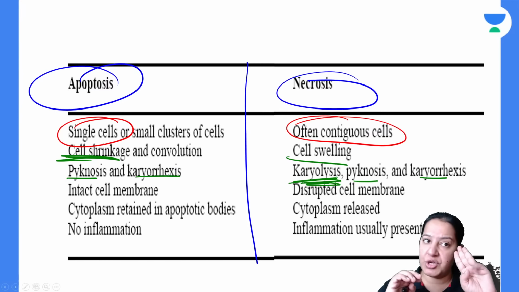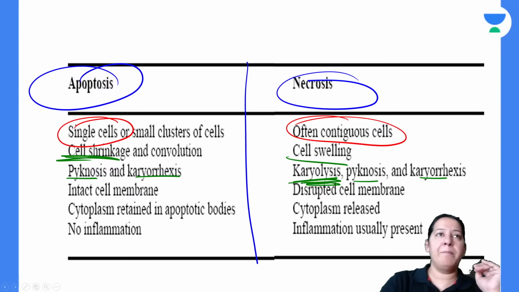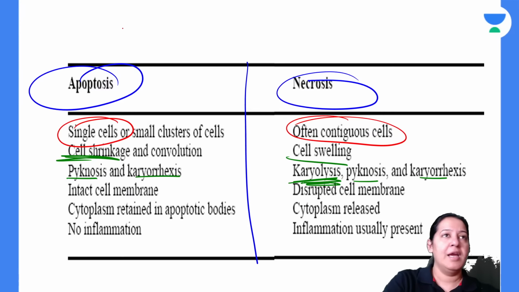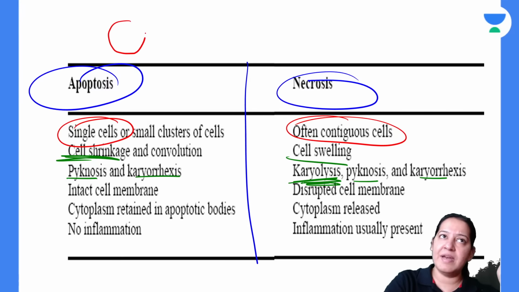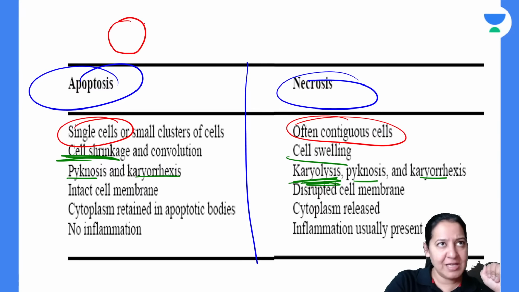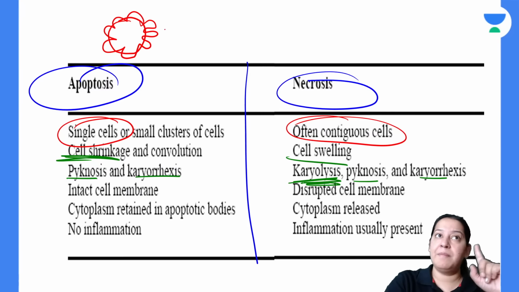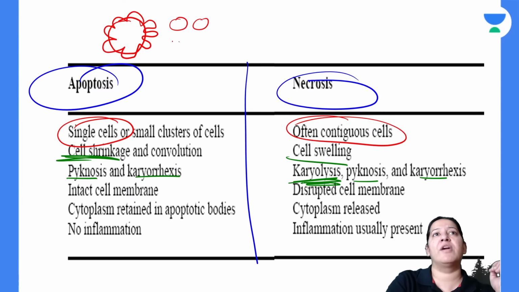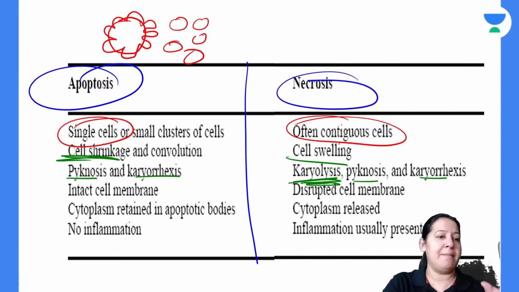Now, let me teach you three things in continuity. In apoptosis, let me draw a cell. Here the cell membrane is intact till the end. The blebs are formed. Here the cell membrane is converted into blebs. But still the cell membrane is intact, and after bleb formation it is converted into apoptotic bodies. But still the cell membrane is intact.